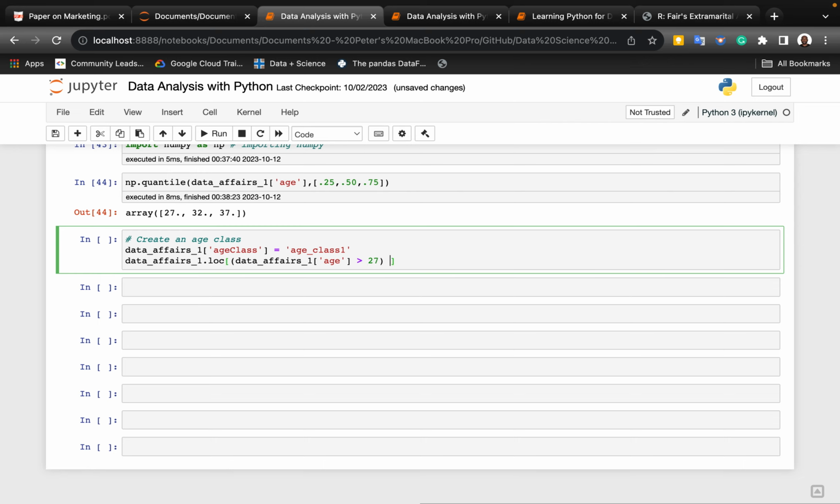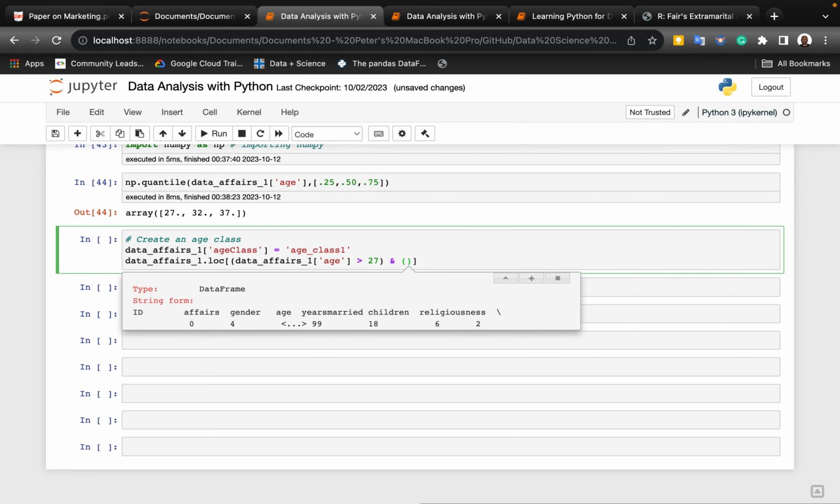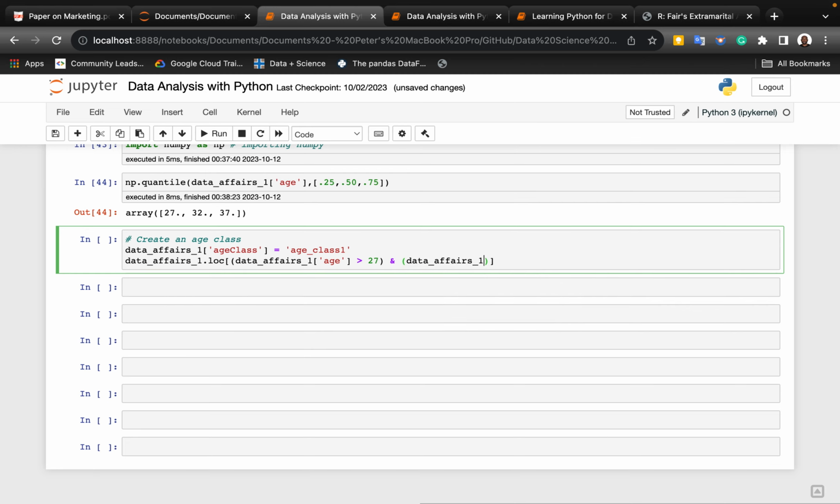And we're going to use an and. Remember, when we were looking at operators, the and operator. Then here we introduce data affairs again, and age.